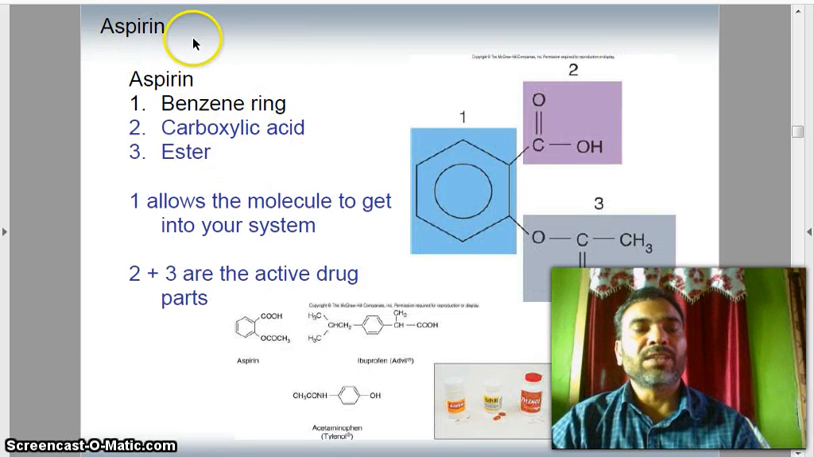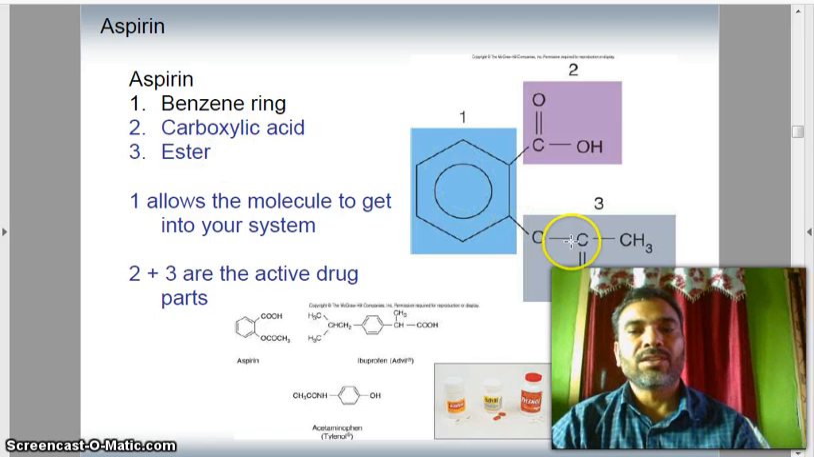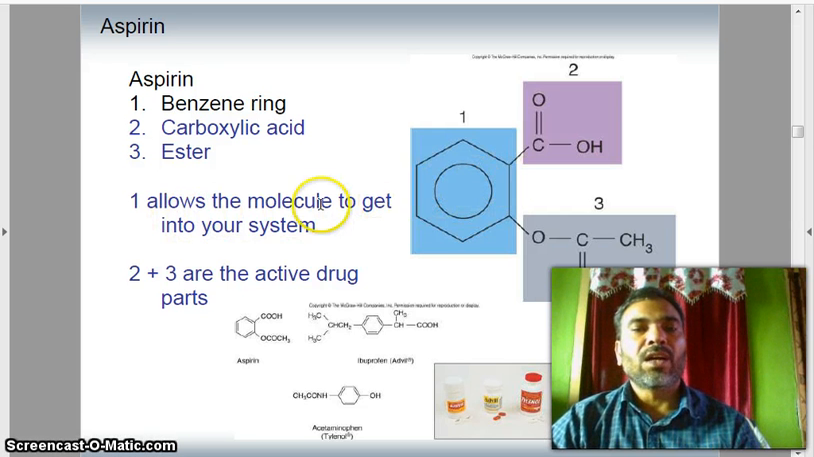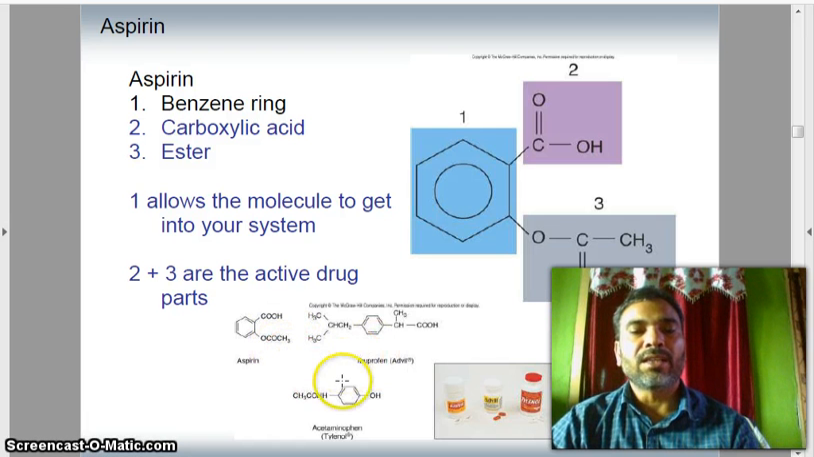So look at aspirin. Aspirin contains a benzene ring, carboxylic acid, and ester. This is the ester, carboxylic acid, and benzene. This is the structure of aspirin. One allows the molecules to get into your system. This, and 2 plus 3, are the active drug parts. So aspirin contains this and another medicine.